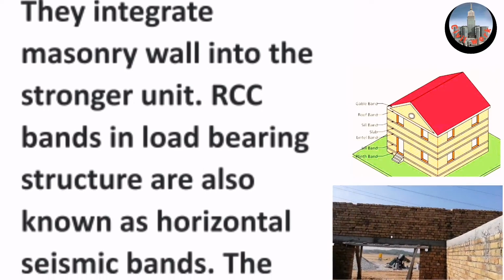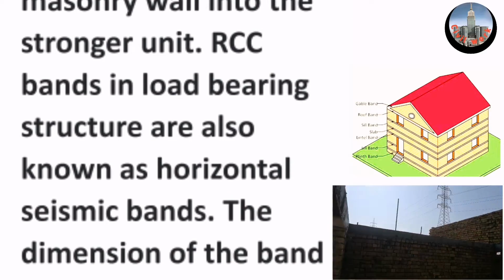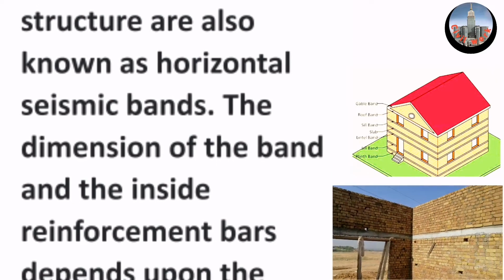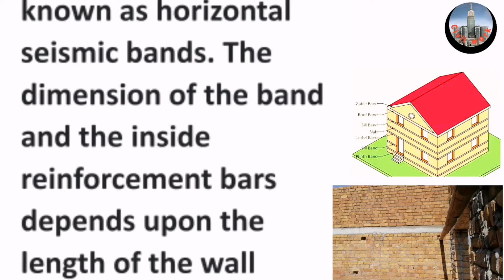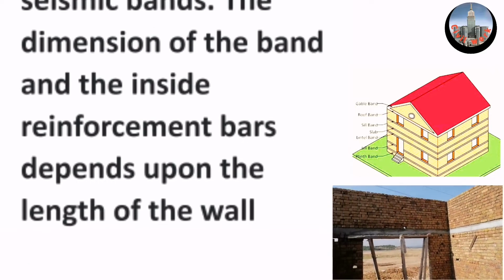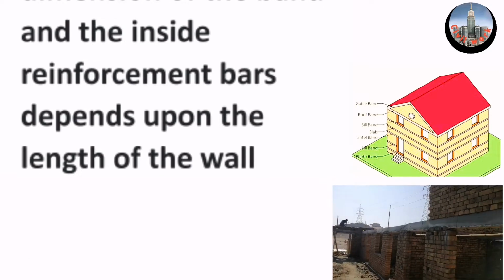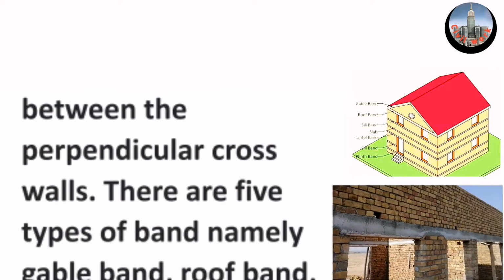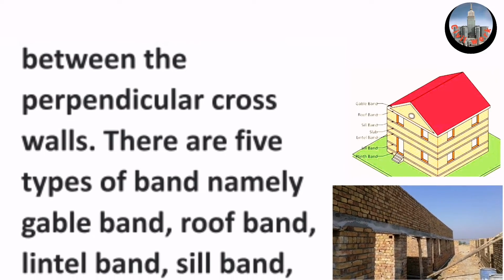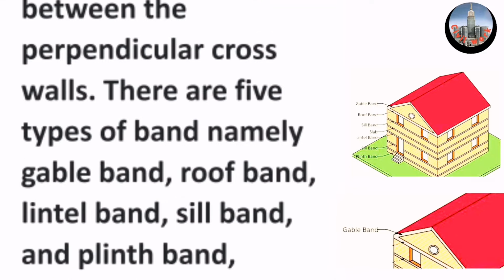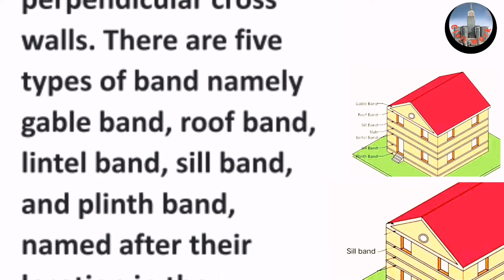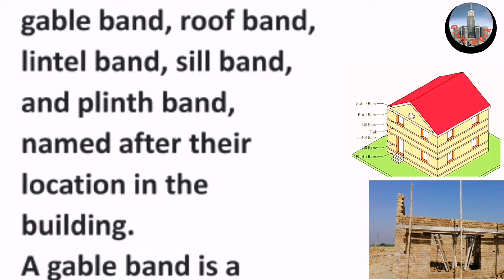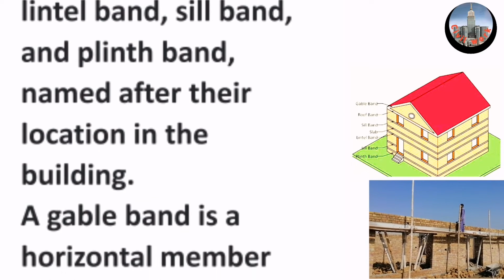RCC bands in load-bearing structure are also known as horizontal seismic bands. The dimension of the band and the inside reinforcement bars depends upon the length of the wall between the perpendicular cross walls. There are five types of band, namely gable band, roof band, lintel band, sill band, and plinth band, named after their location in the building.